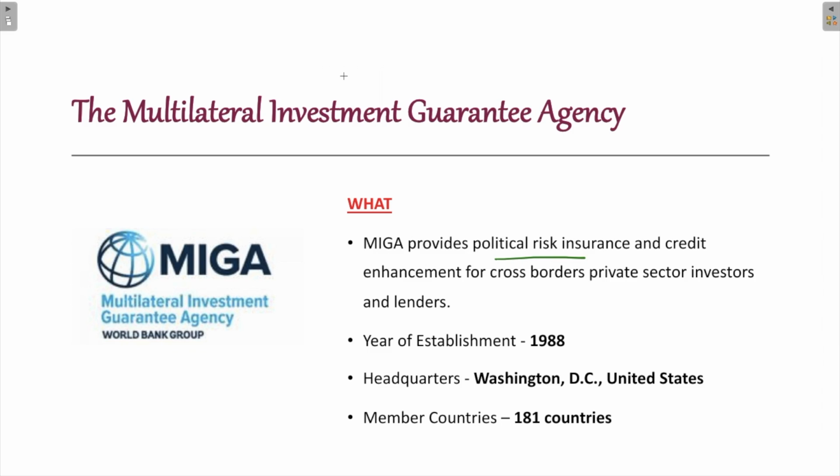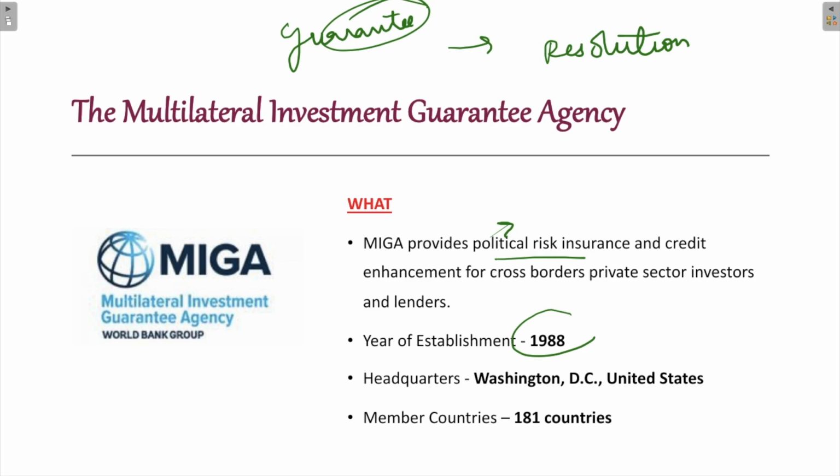So it does this by providing political risk insurance. As I just mentioned, it provides political risk insurance, or the guarantee against certain non-commercial risks to cross-border investments, as well as by providing dispute resolution services. So apart from providing the guarantee to the investors, it provides dispute resolution services. It was established in the year 1988 and it has its headquarters in Washington DC, United States. Apart from this, it has 181 member countries.